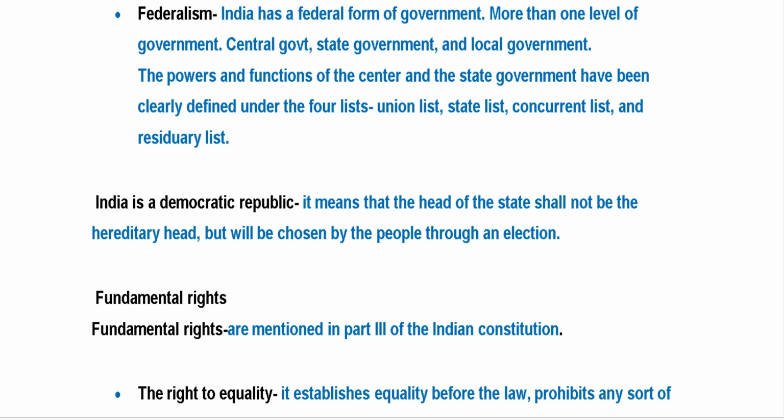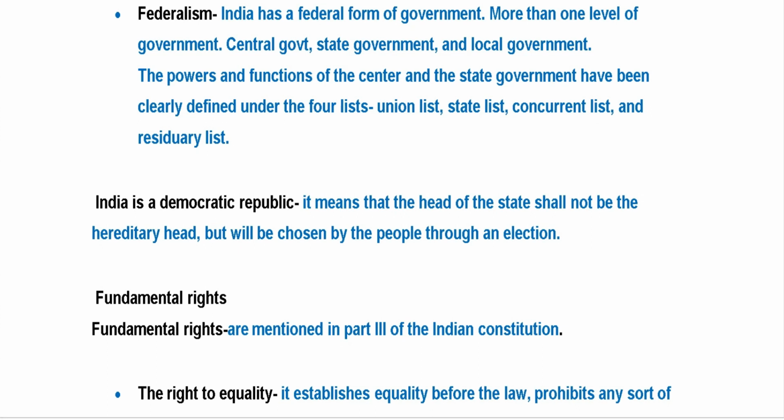Here, the head of the state will be chosen by the people through an election. So remember, election is also an important feature of democracy. Next, move to the fundamental rights. Of course, as a citizen of a particular country, you get some rights and at the same time you have some duties also towards your nation.